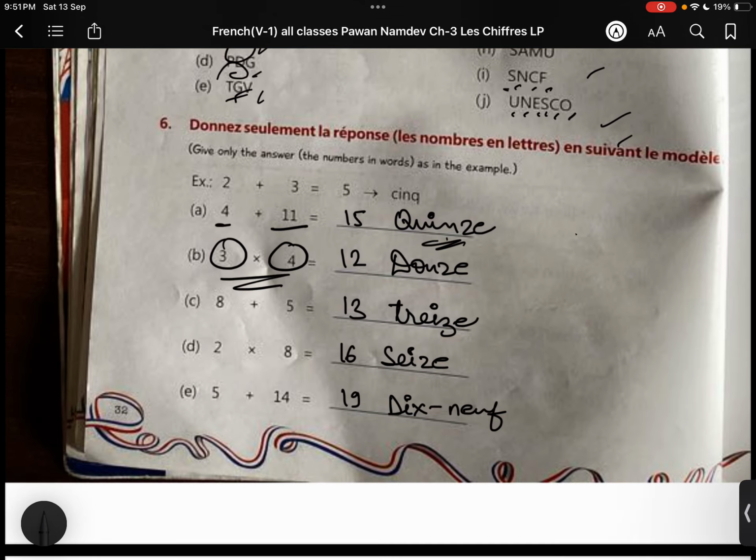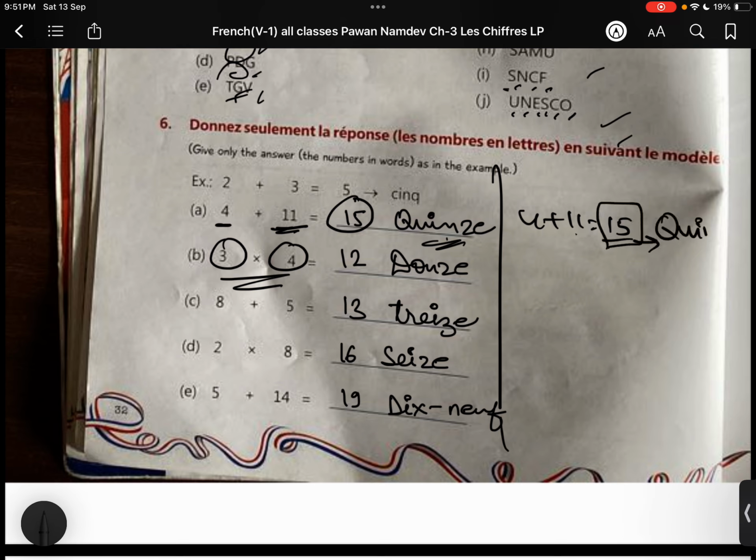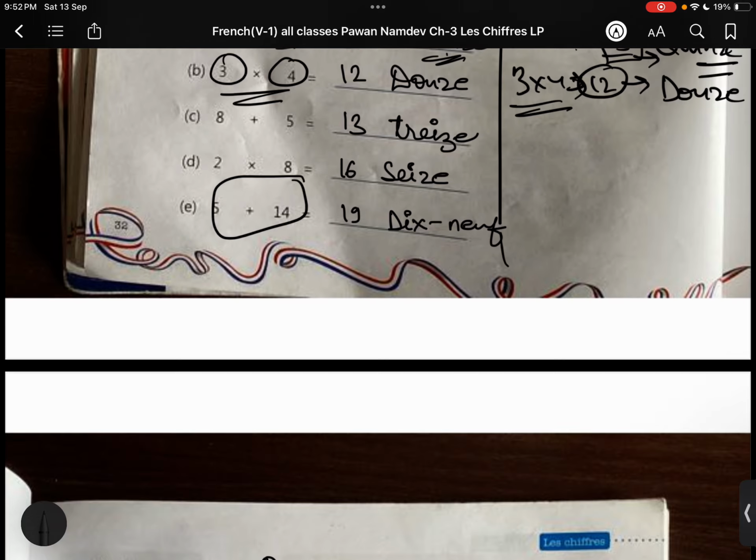Okay. Now we have some mathematical operations. You have to solve these questions, and whatever number you get, you have to write in French only, right? 4 plus 11 is 15. If you do 4 plus 11, it is going to be 15. And what is the word for 15? Q-U-I-N-Z-E, quinze. 3 into 4 is 12. And the word for 12 is douze. Okay. So in that same manner you have to do.